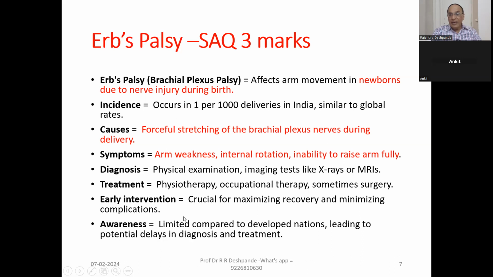Now, with early intervention, the disease will slowly progress. So the best is to find it as early as possible and minimize the complications.